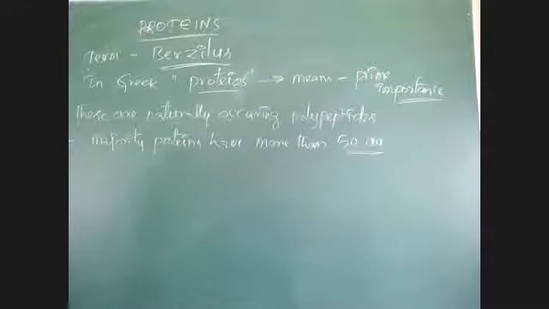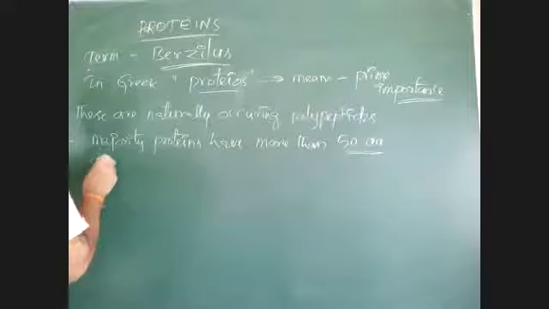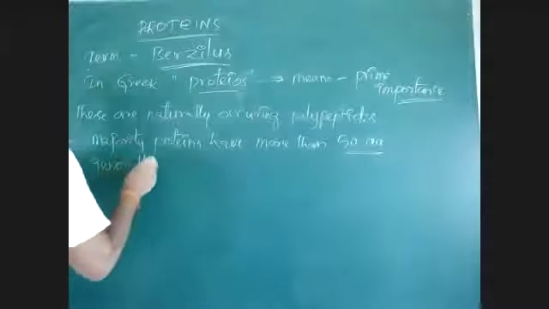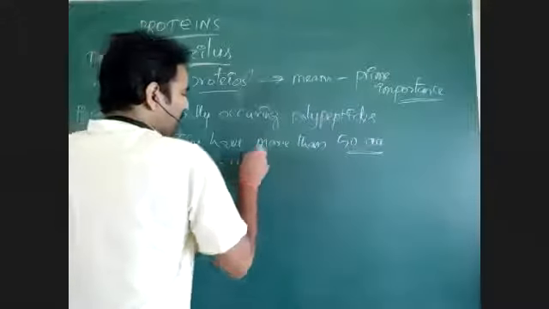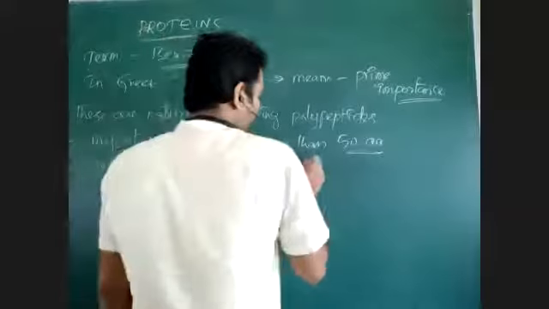And generally 100 to 300 units of amino acids means that acts as a better protein.